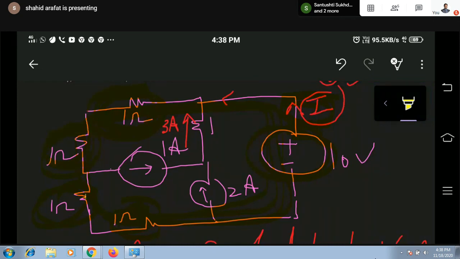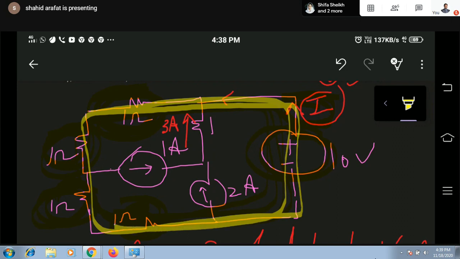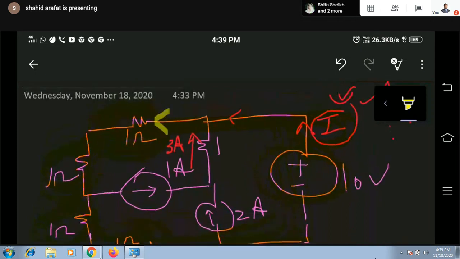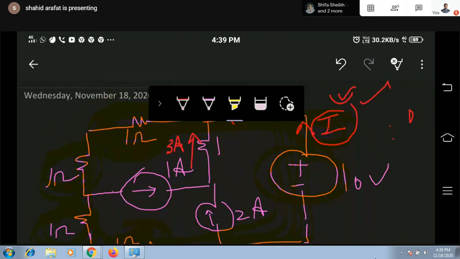If I apply KVL in this path, the voltage across this particular branch will definitely be in terms of I, because we don't know the exact value of current flowing through this branch. So definitely if we are going to calculate the value of current through this branch, it will be in terms of this I. Suppose I am applying KCL.